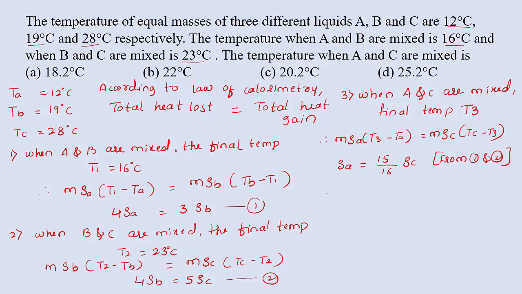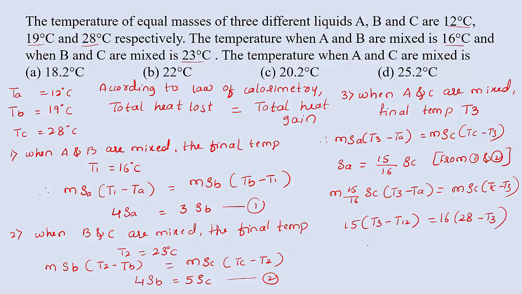In the above equation, substitute the value of m S_A, which is 15 divided by 16 S_C, into (T3 minus TA), equal to m S_C (TC minus T3). Substituting these values from equation 1 and 2, we get 15 (T3 minus 12) equal to 16 (28 minus T3).